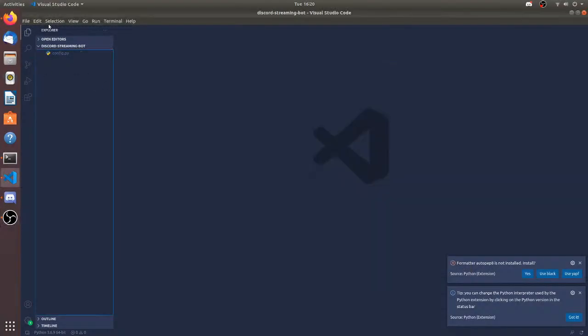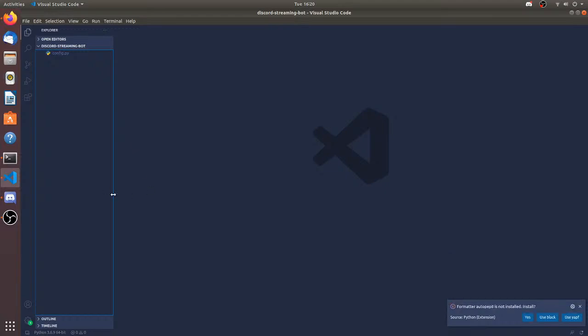Okay, so I made the config.py file. The token is in there, and the token is private because if somebody else has your token, they can run your bot from their own computer. And since this is live, people can run their bot even before I can change the token. That's the main reason I don't want to share it.